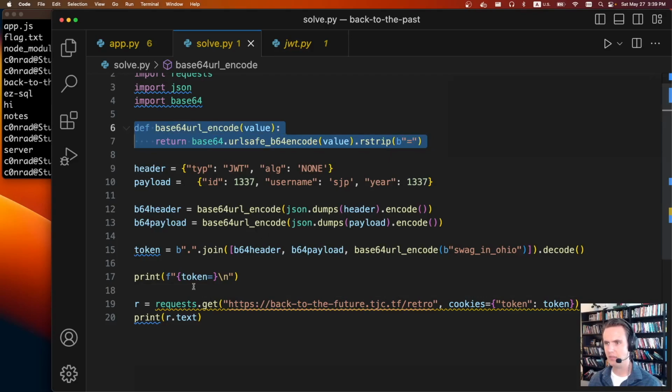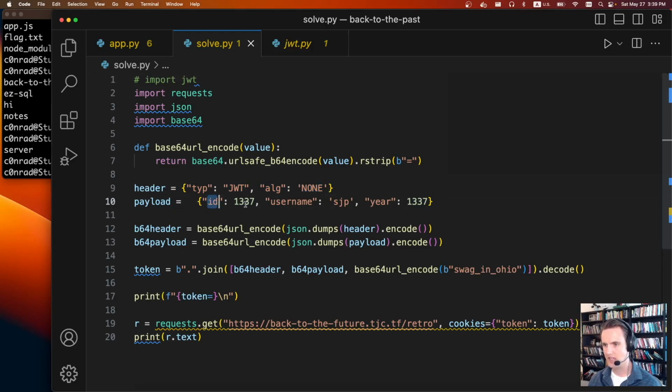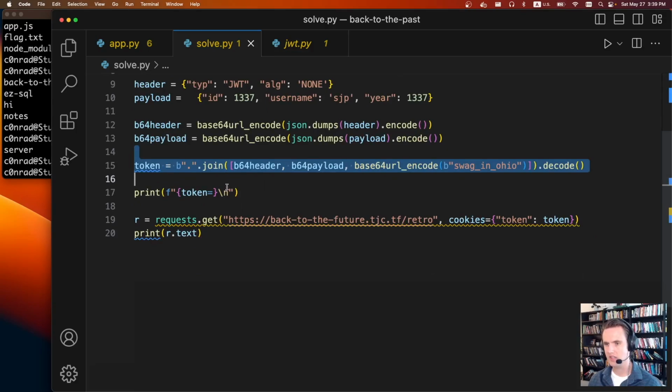To do that, I copied out some code from the encoding and decoding functions and put it in here. They use this base64 URL encode, so I just copied that out. We're constructing a JWT with an algorithm of none. We're specifying a payload, ID 1337, a username, and here's the year, so a year of 1337. Just from the code for constructing other JWTs, I copied it out. You dump the header, you dump the payload, you join them together, you send a fake signature, I print it out, but then I just make the request. You just make the request to retros and include that as a cookie and print out the response, and we should just get the flag.